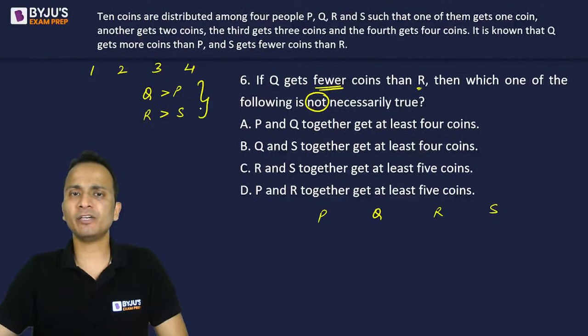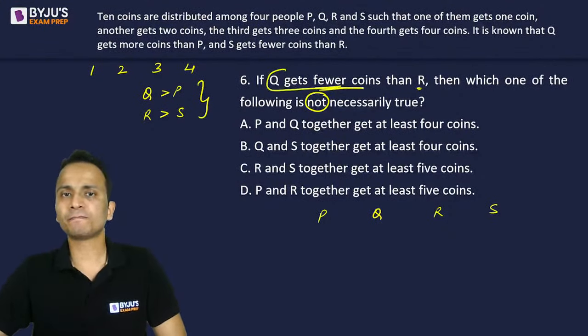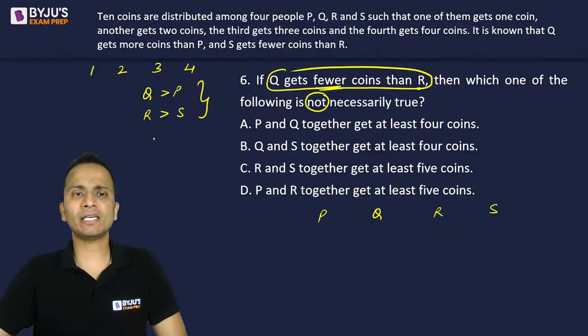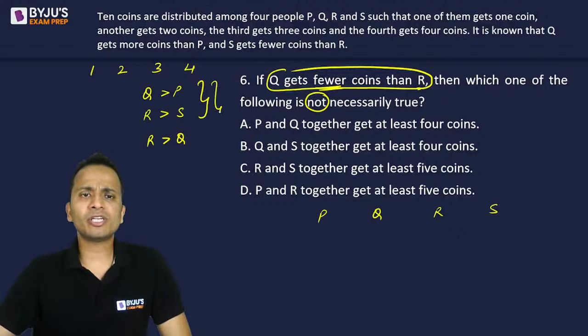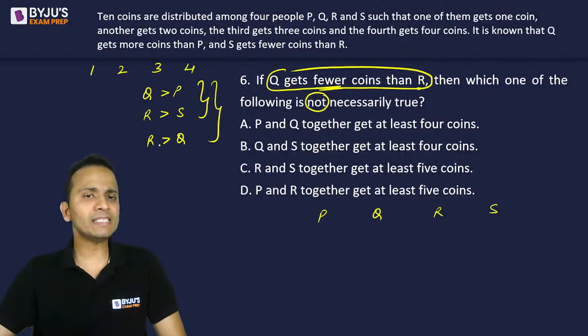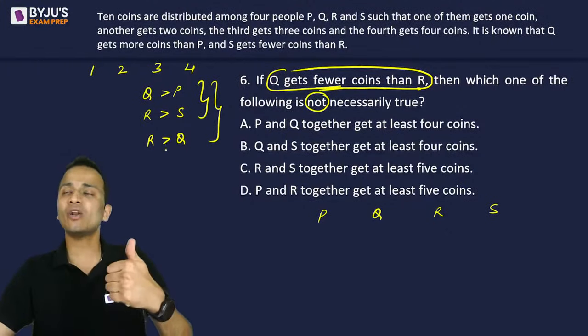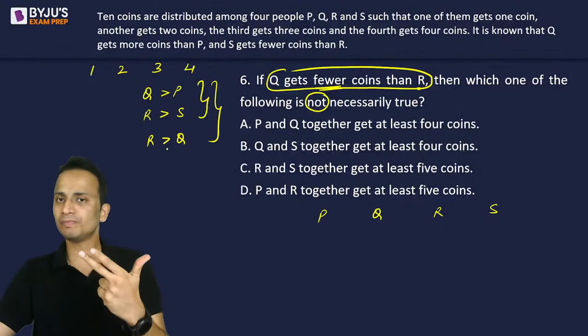Now these are the given statements. Using this, I can also write that R is greater than Q. Now using all these three relations, I can say that R is greater than Q and Q is greater than P. So R will be greater than Q and P, right?